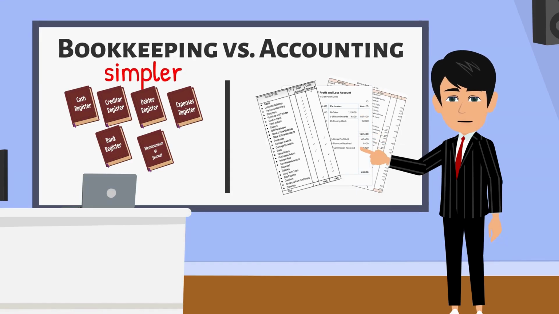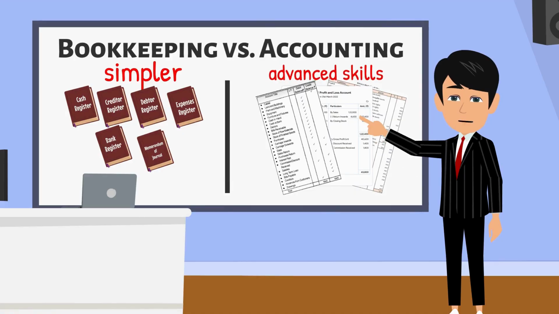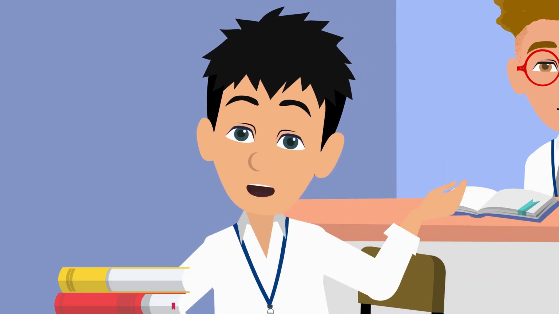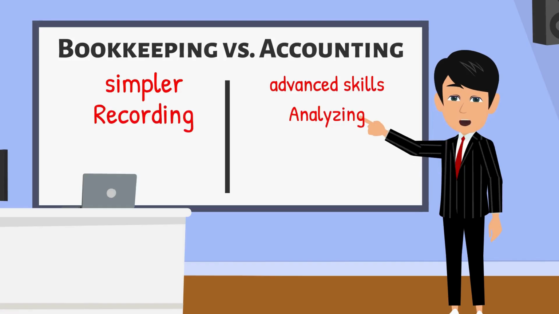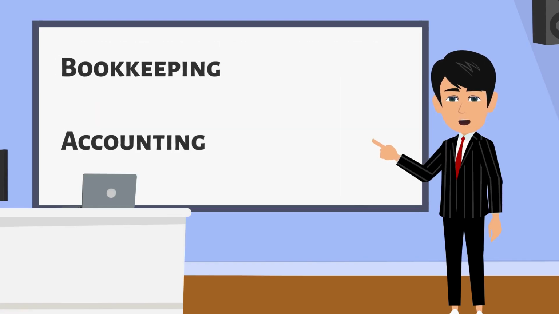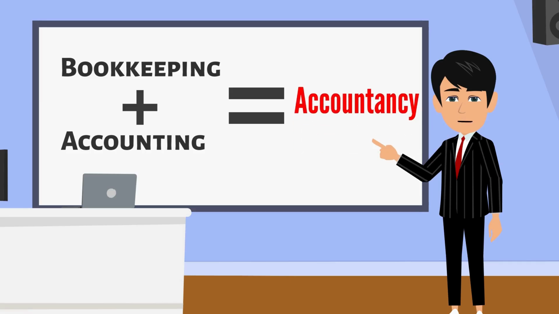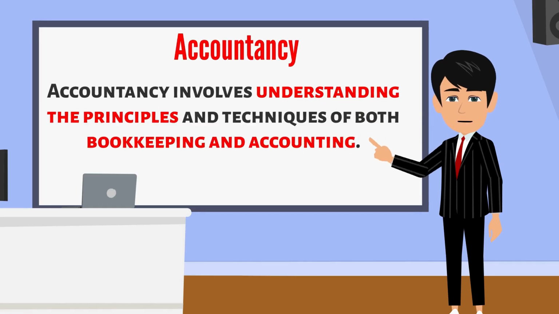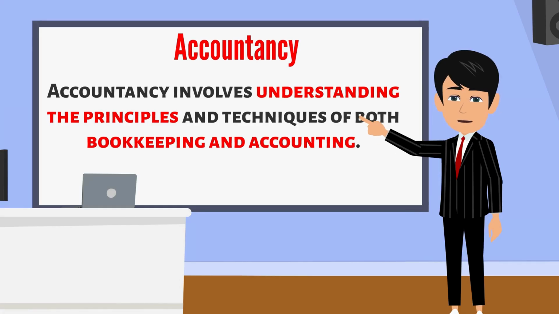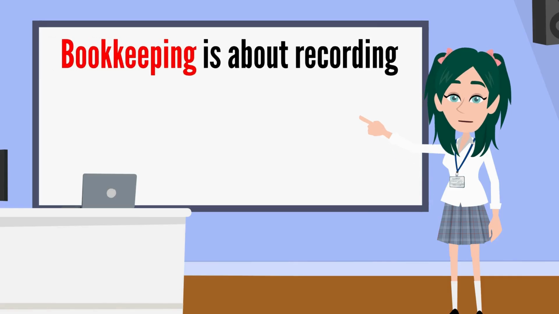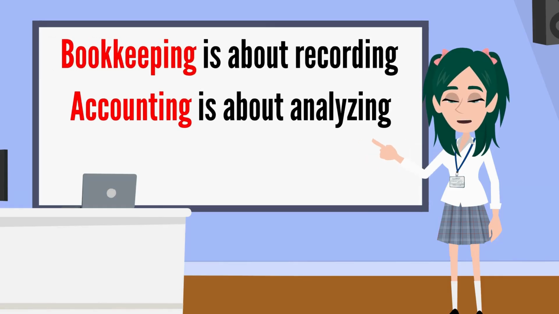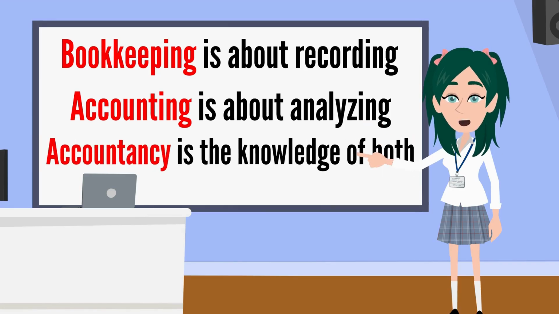Bookkeeping is simpler, but accounting requires more advanced skills. Got it, sir. So, bookkeeping is about recording and accounting is about analysis. Yes, beta. You are right, Nishant. Now, when we talk about the combined knowledge of both bookkeeping and accounting, we call it accountancy. Accountancy involves understanding the principles and techniques of both bookkeeping and accounting. This knowledge helps you maintain proper records and prepare accurate financial reports. So, to sum it up, bookkeeping is about recording, accounting is about analyzing, and accountancy is the knowledge of both.